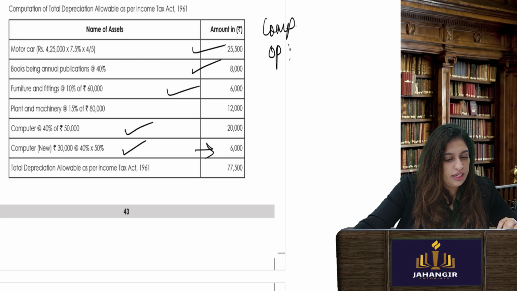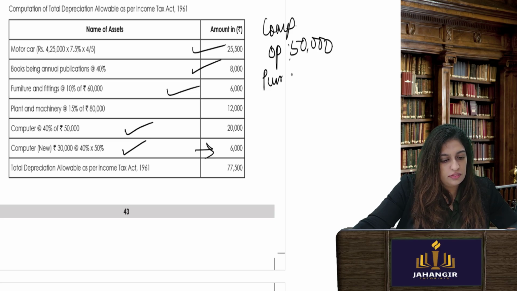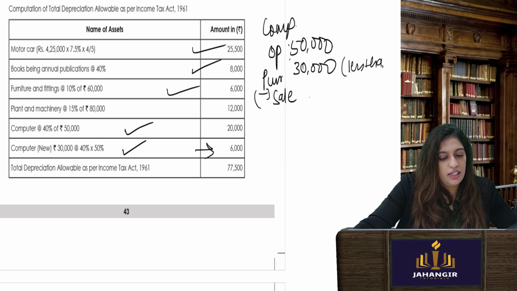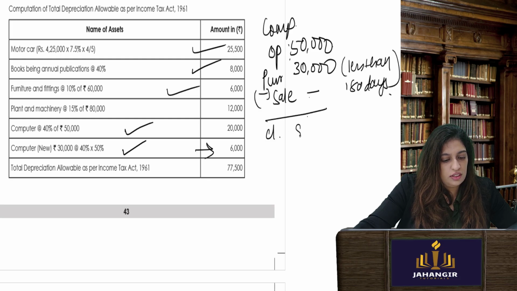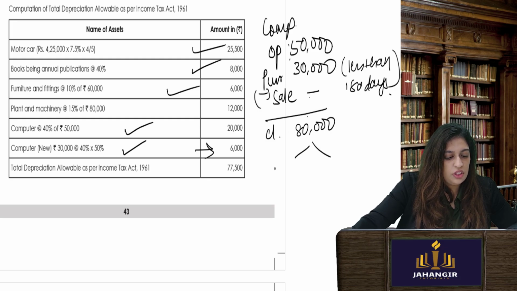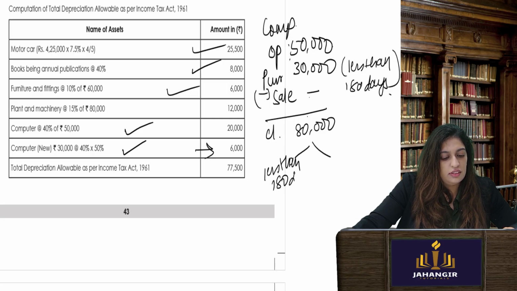Opening they have already given you 50. Add purchases. Purchases of how much? 30,000. There is no sale. You have to just put in bracket less than 180 days so that you remember. No sale. Whatever you get is closing 80K. Out of which less than 180, take half depre, that is 20%.